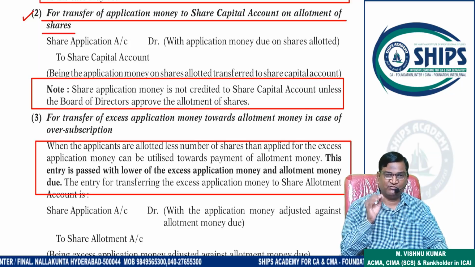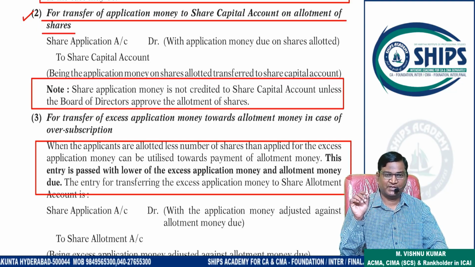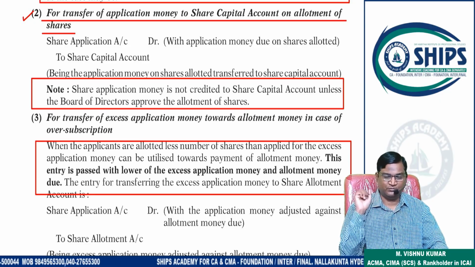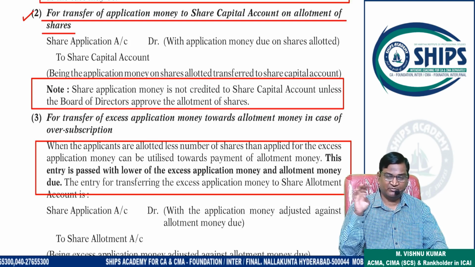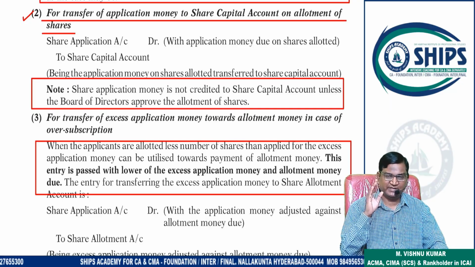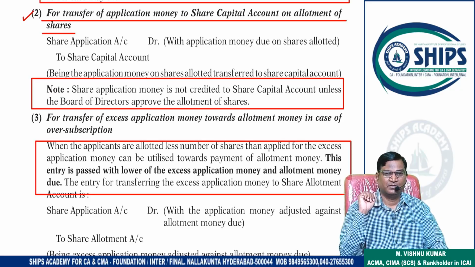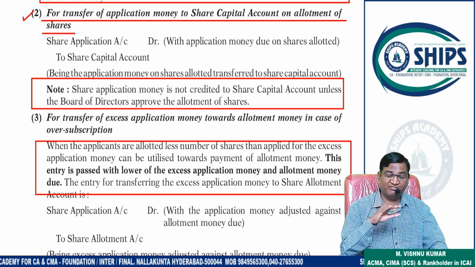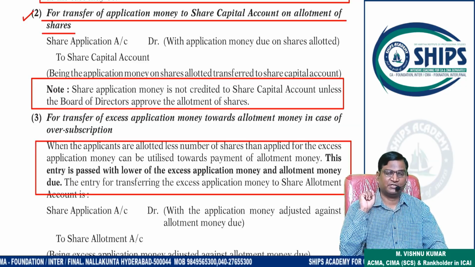The company has issued 1 lakh shares, and on each share the company is going to receive 10 rupees face value, receivable in 4 installments: application, allotment, first call, final call. But applications are coming for more than 1 lakh shares, so that is called what? Oversubscription.